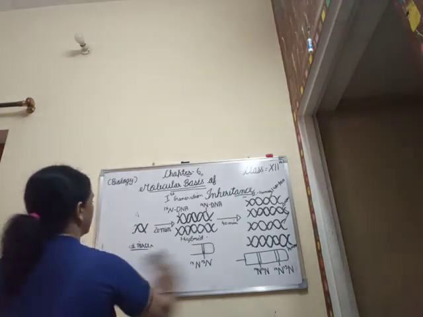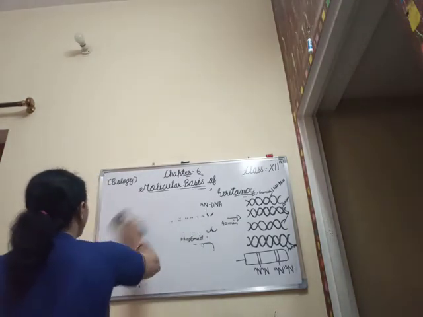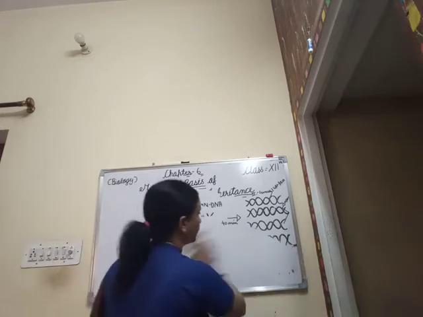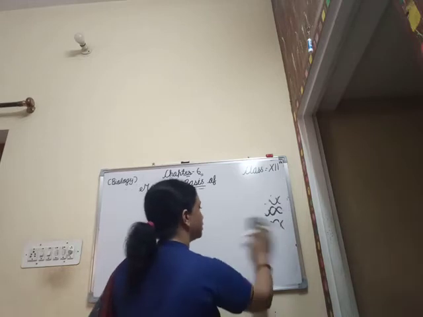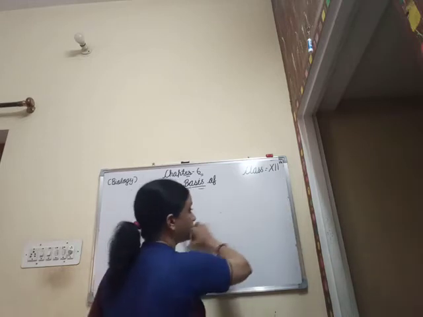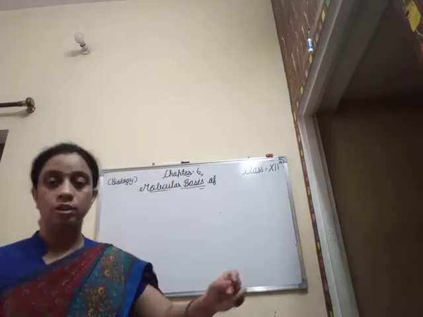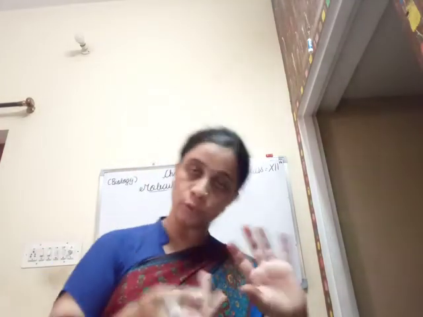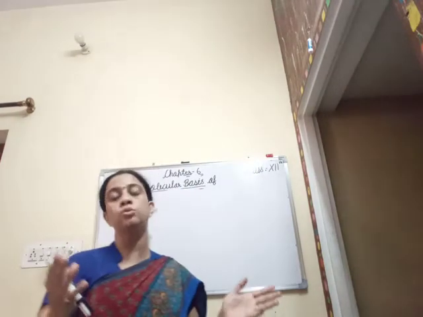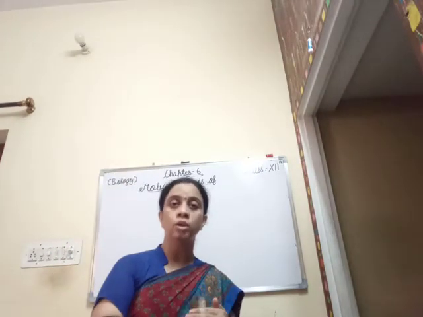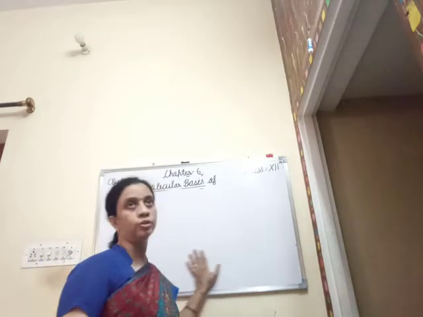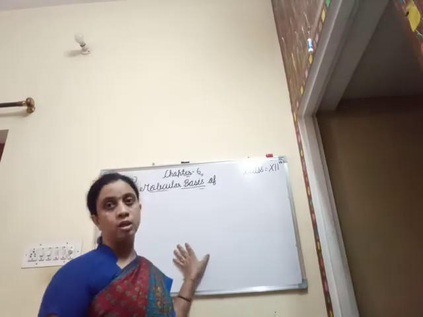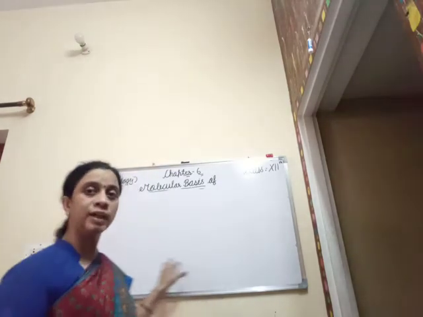Now further, when we are going to talk about the replication process, as I said to you all, replication is a complicated process because DNA is a double stranded structure, and since it is double stranded plus helically coiled, it becomes very important to open up the coils and then to separate the two strands of the DNA. In doing so, a large number of enzymes are utilized in this very process.